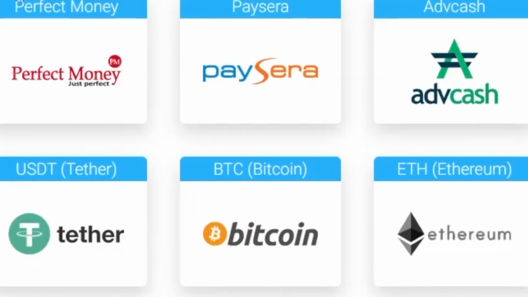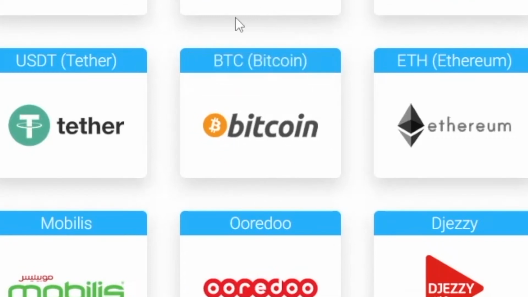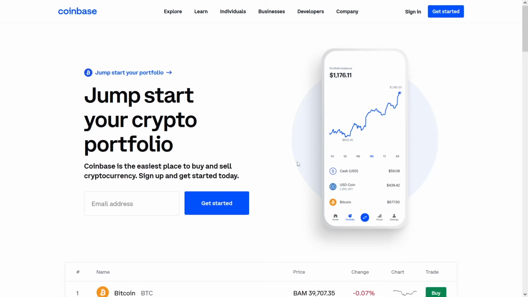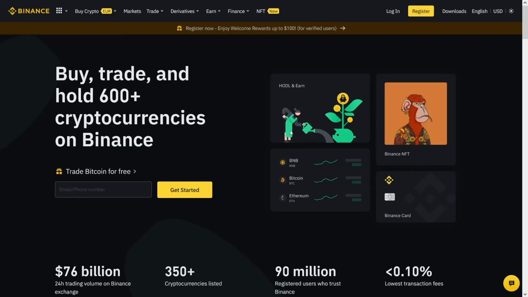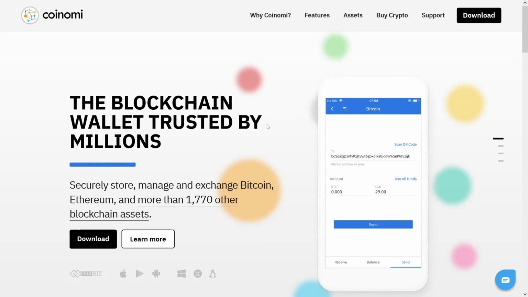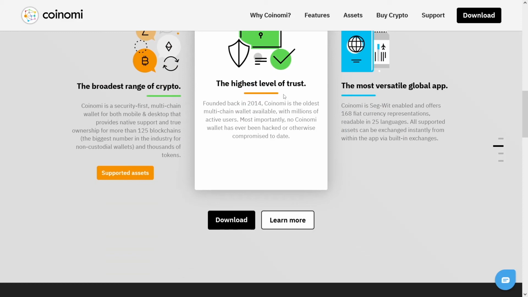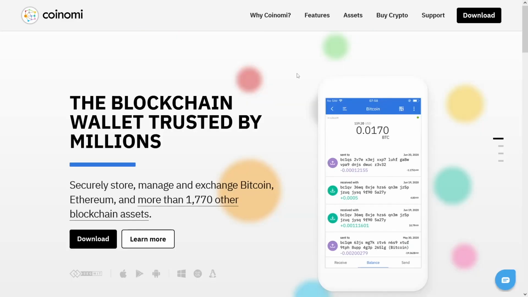So if you want to get some Bitcoin, that's a smart decision for yourself, because crypto nowadays is a really good option. You will of course need a wallet if you want to get some crypto, and you can use Coinbase.com. It's a good place to get your wallet, or you can use Binance.com. There's a good wallet in here as well, or you can use this Blockchain. There is a powerful crypto wallet which is also really good, or you can use this Koinomi wallet. It's maybe the best one for your phone because they have a nice app. It's a really trustable wallet with low fees, so this is a good one as well.